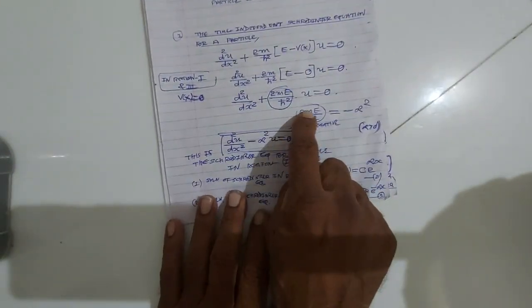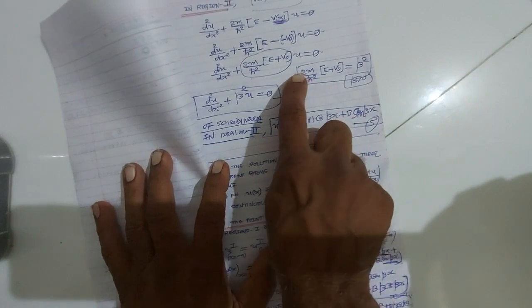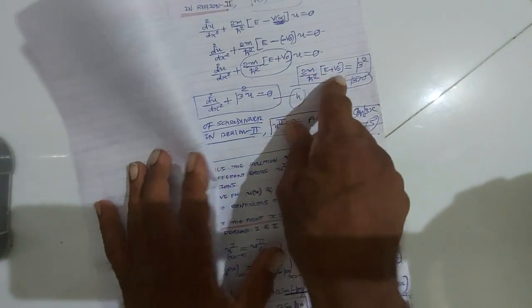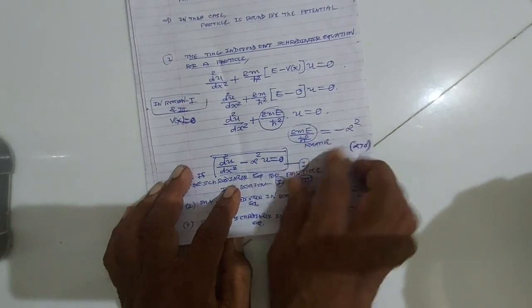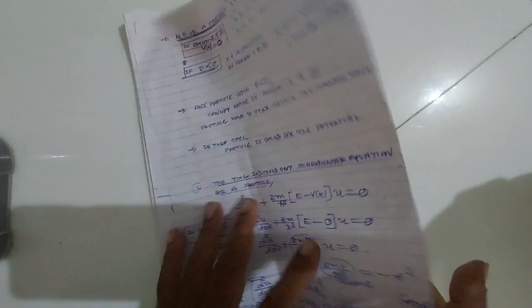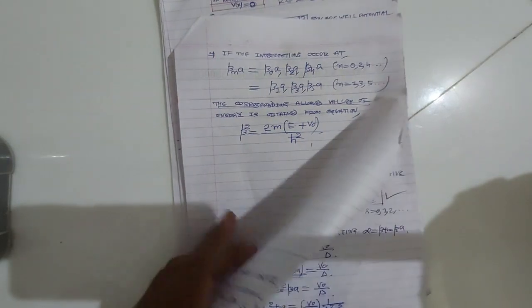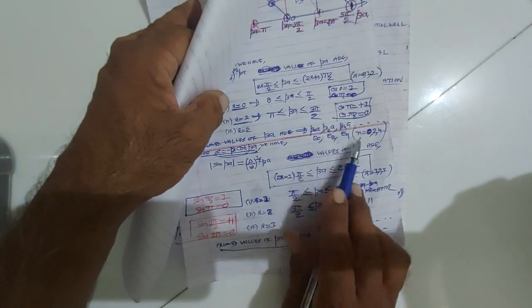Constant alpha square is defined by minus 2mE upon h cross square, and constant beta square is defined by 2m upon h cross square (E plus V0). Here we are getting values of energy: for alpha is equal to beta tan beta, we get the energy E0, E2, E4.